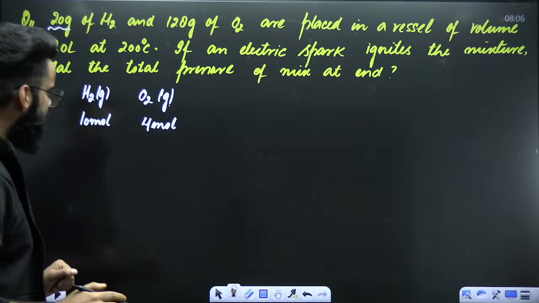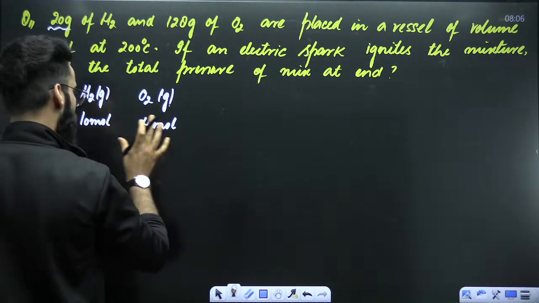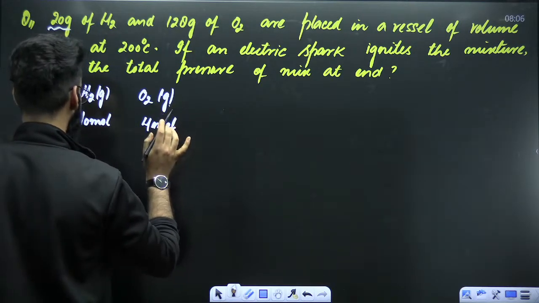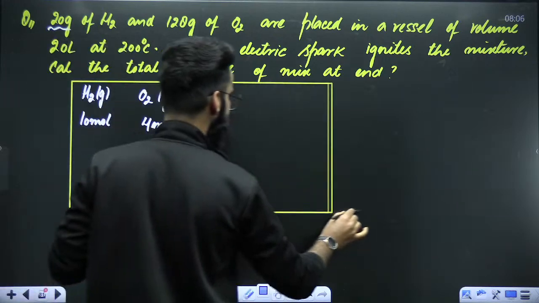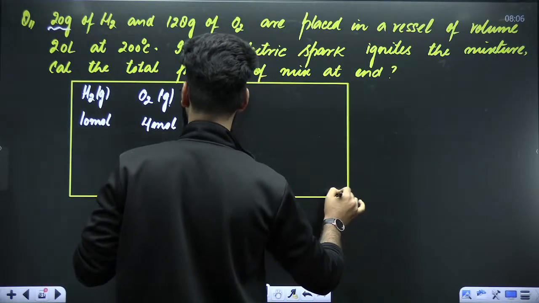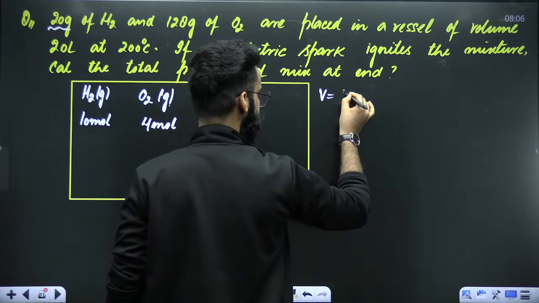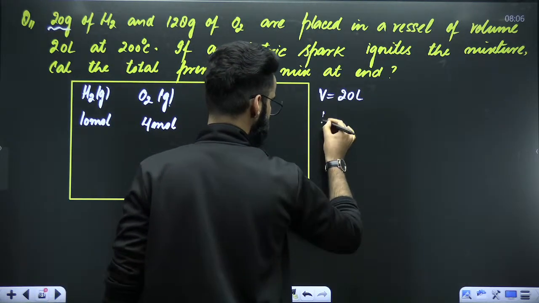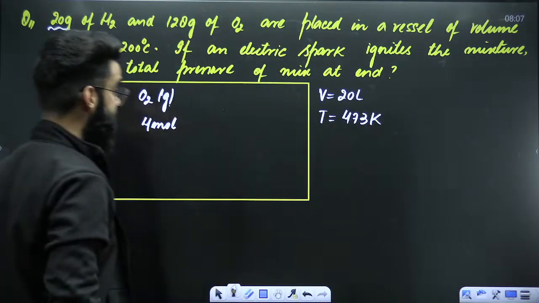Now the question is saying, first of all, these two gases are placed in a container. Volume of the container we know. How much is that? That's 20 liters. So this is the volume of the container, 20 liters. Temperature is given to us as 473 Kelvin, 200 degrees centigrade.